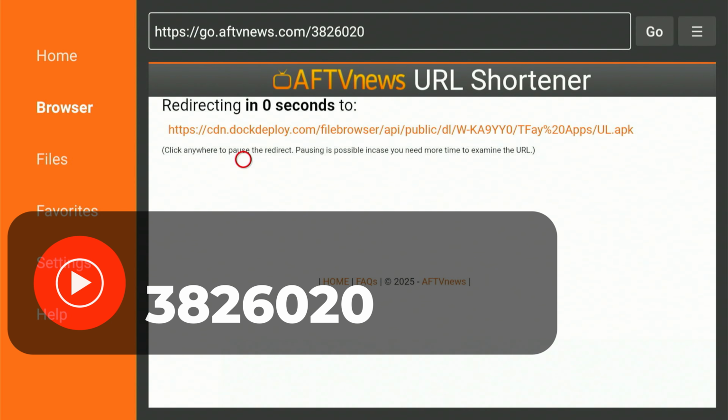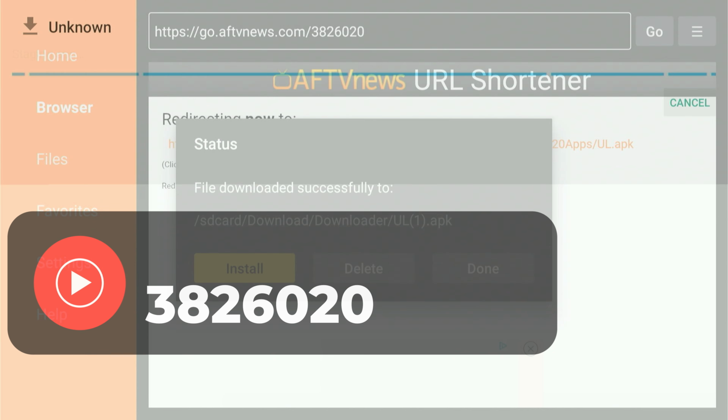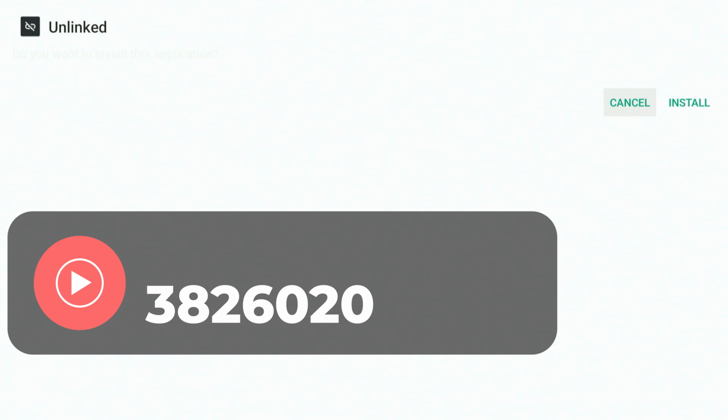Let's allow it to finish. This could take a moment or two. Just stay patient. If you see a connection error or a checklink message, it indicates your connection is being blocked. Simply enable your VPN or change its location, and that should resolve the problem.